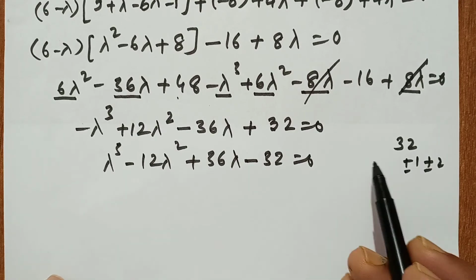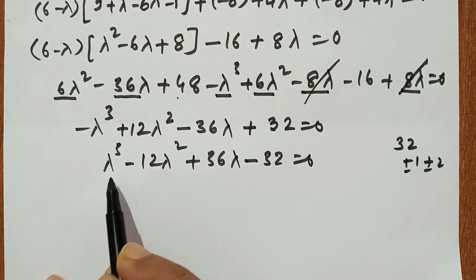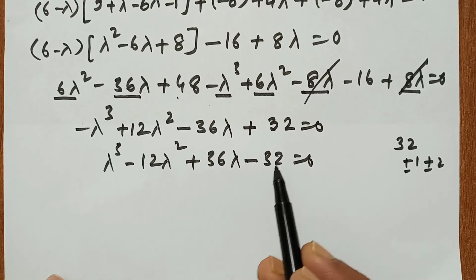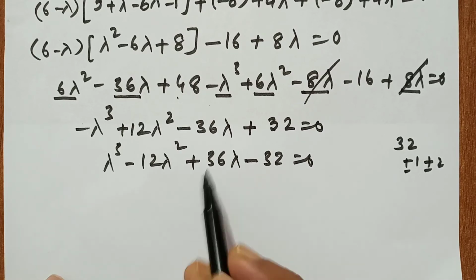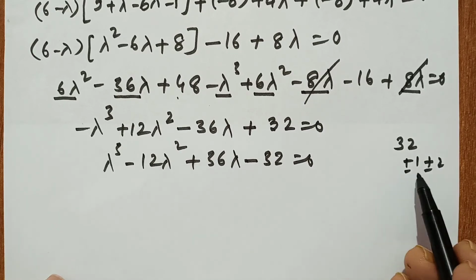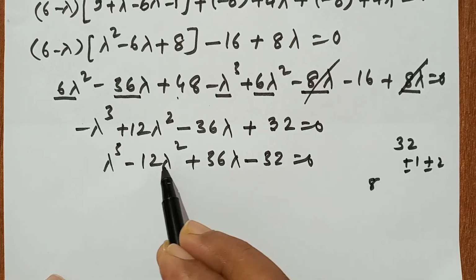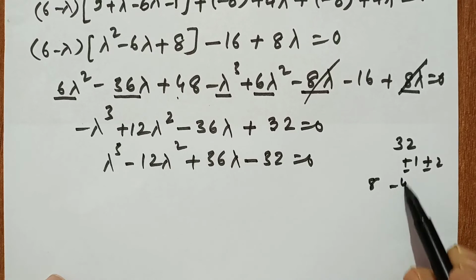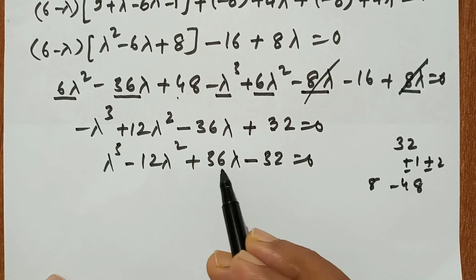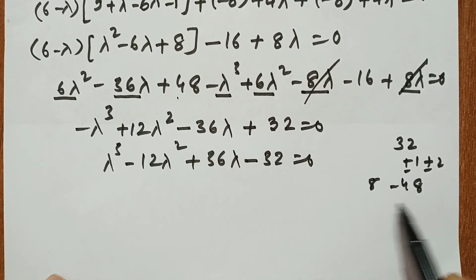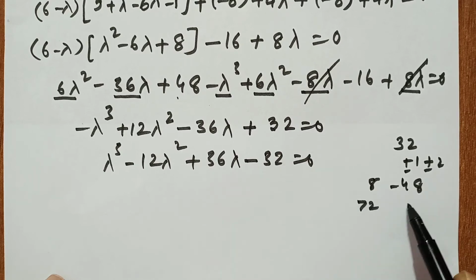If we put lambda equal to 1, then 137, this is not satisfied. Similarly minus 1. So we put 2. 2 cubed is 8, 48 minus 48, and here 72, 72, and here minus 32.